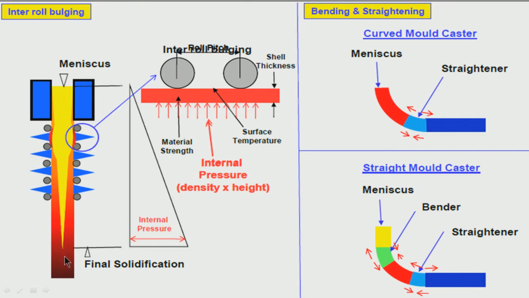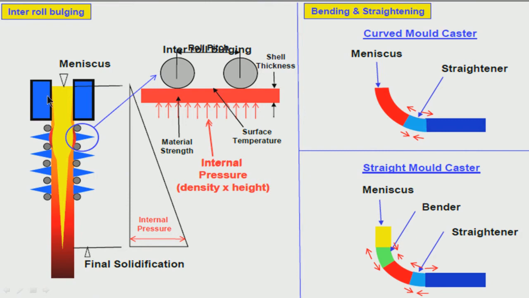Finally, as you are coming down, after certain distances, the whole solidification is over. So, this is the final solidification location. So, solidification is starting in the mold where there is primary cooling, these are copper molds and these are water cooled.